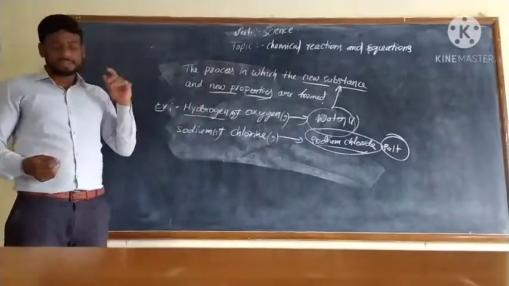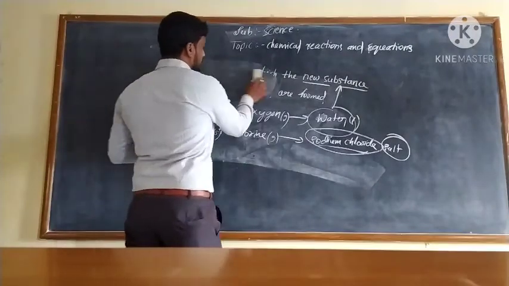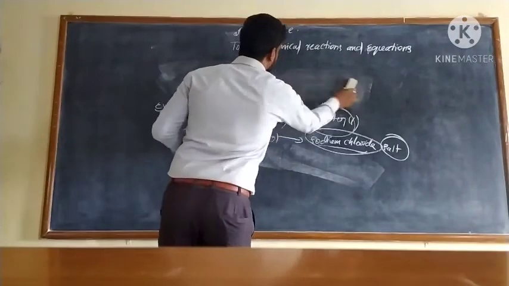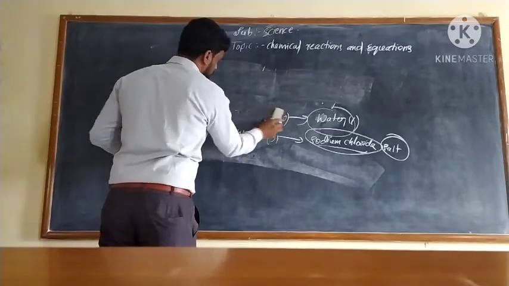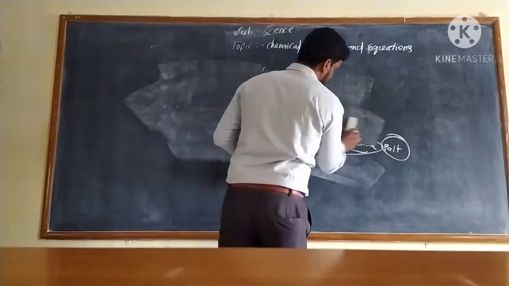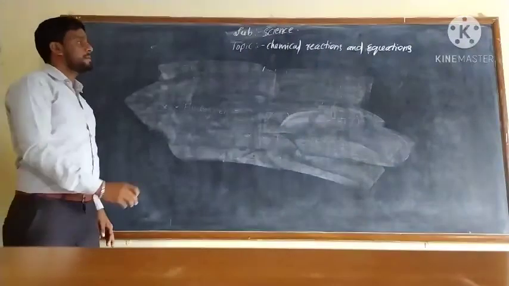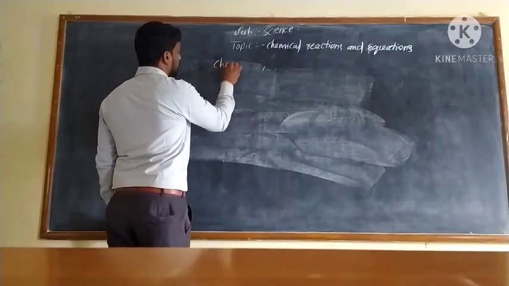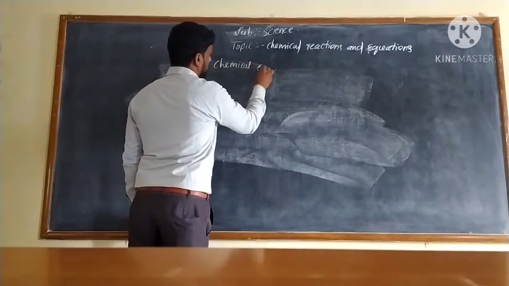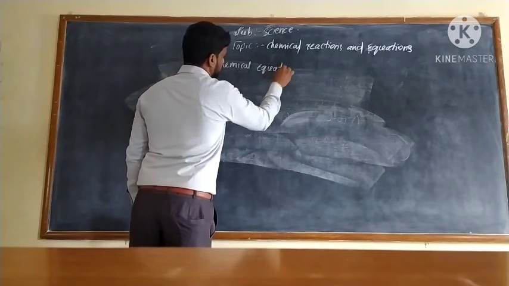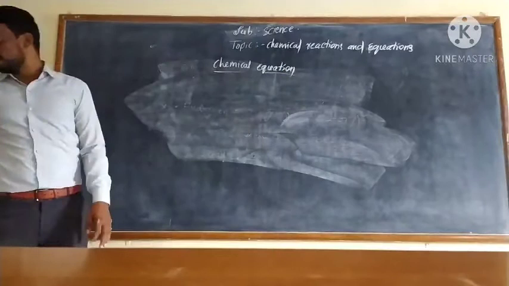Understood? Now let's discuss chemical equation. How can we define a chemical equation?